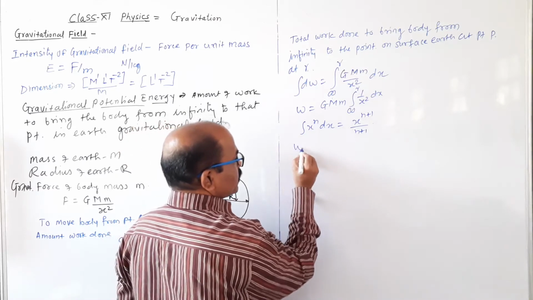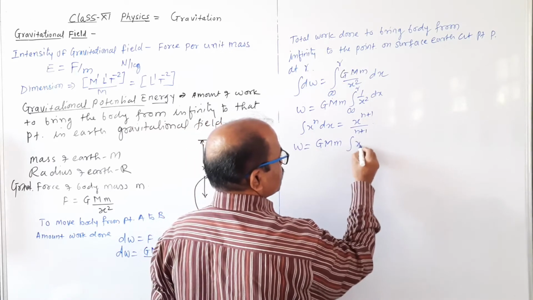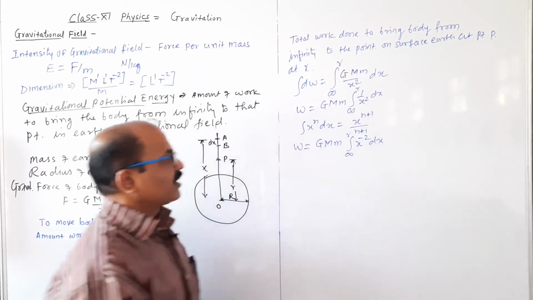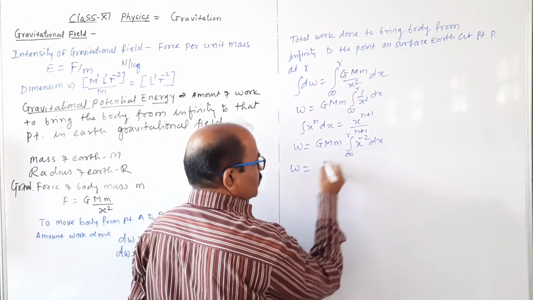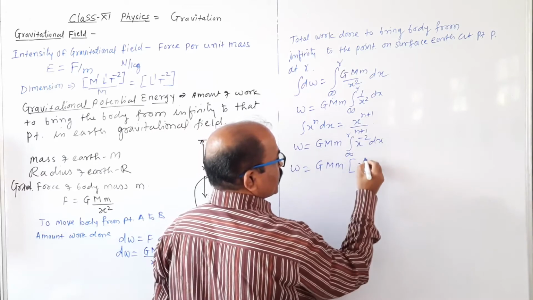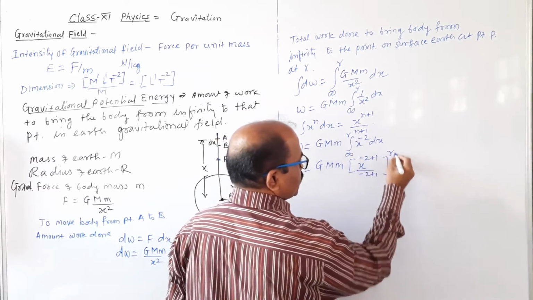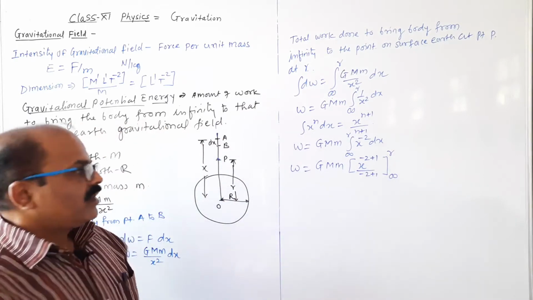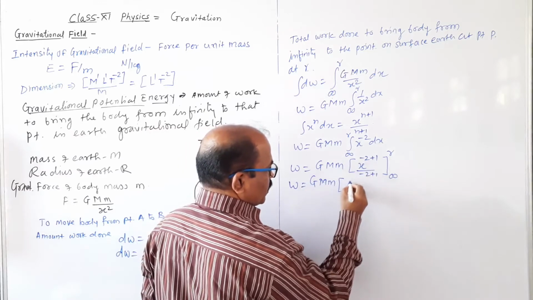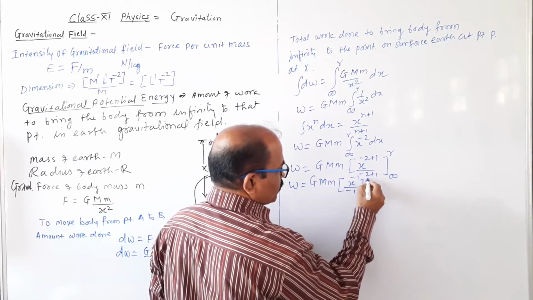तो ऐसा ही इसी के लिए इंटीग्रेशन लेंगे, W equal to G capital M small m, और this equal to integration x raised to minus 2 dx और limit infinity to r. और इंटीग्रेशन ऑफ दिस टर्म, x raised to, ये फॉर्मूला से n कितना है, minus 2 plus 1 divided by minus 2 plus 1 और limit upper r और lower infinity, इस तरीके से. अब यहाँ देखो, the work done equal to G capital M small m, और इसका सिंप्लीफाई कर दो, x raised to minus 1 divided by minus 1 और limit इसका क्या आएगा, infinity to r.